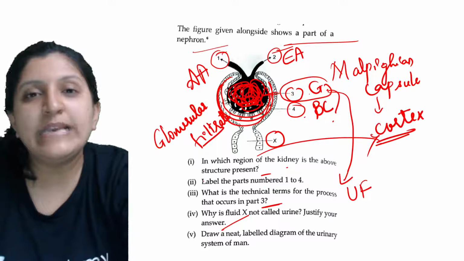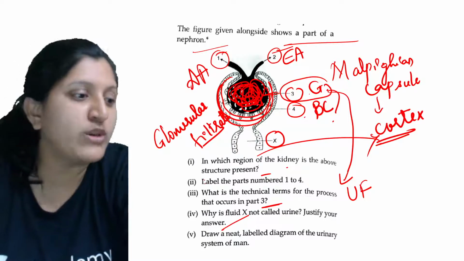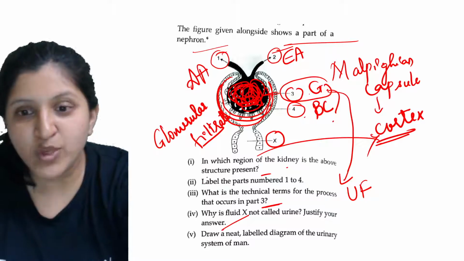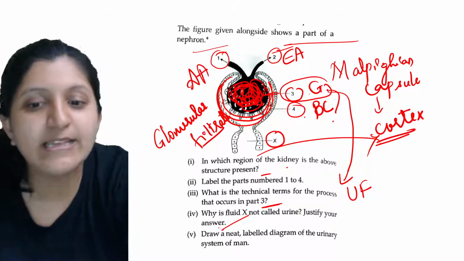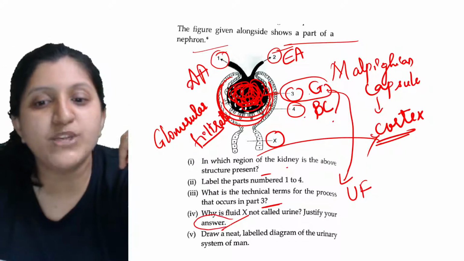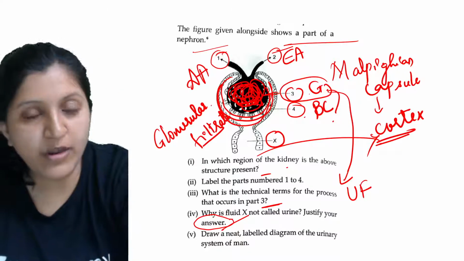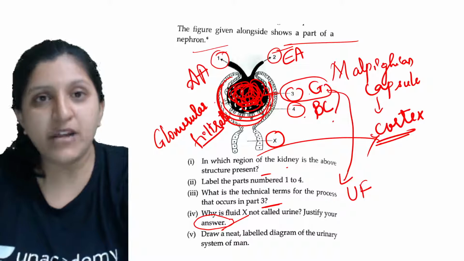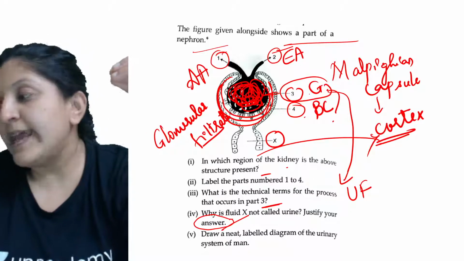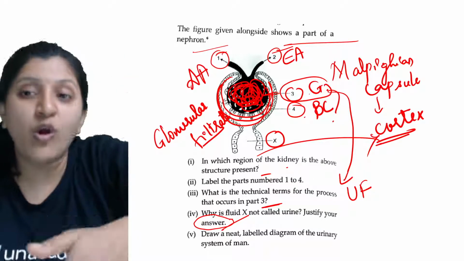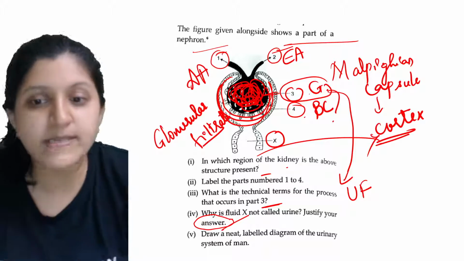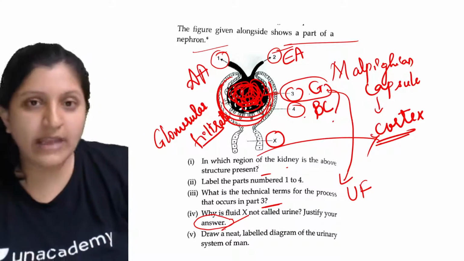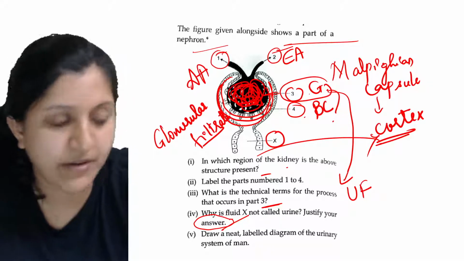Only a particular amount of water is reabsorbed, which we call selective reabsorption. So it is just a glomerular filtrate, not urine yet. Only after ultrafiltration, reabsorption, and tubular secretion can we call it urine. Until then it is a glomerular filtrate itself.